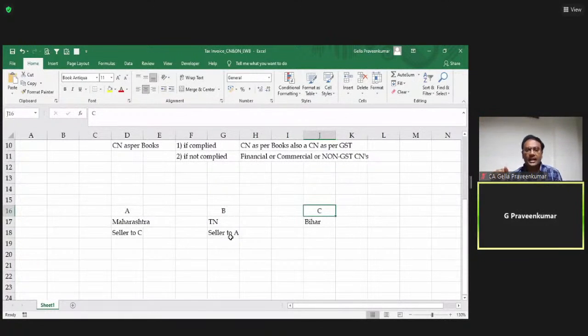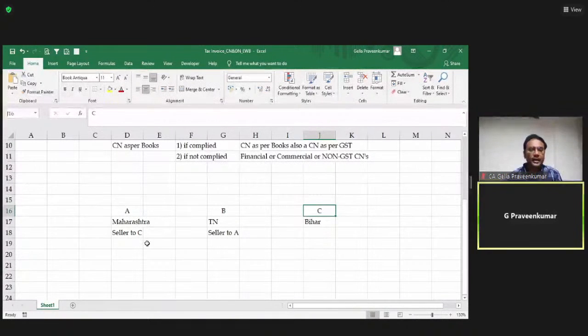Instead of that, the moment goods cross the factory gate of B, A, without receiving those goods, can give a delivery instruction to C. A will say to B, look, give the delivery to my customer in C. So this is an occasion where, even before the movement starts at the factory gate of B, A is transferring the right and title to those goods to this gentleman called C.